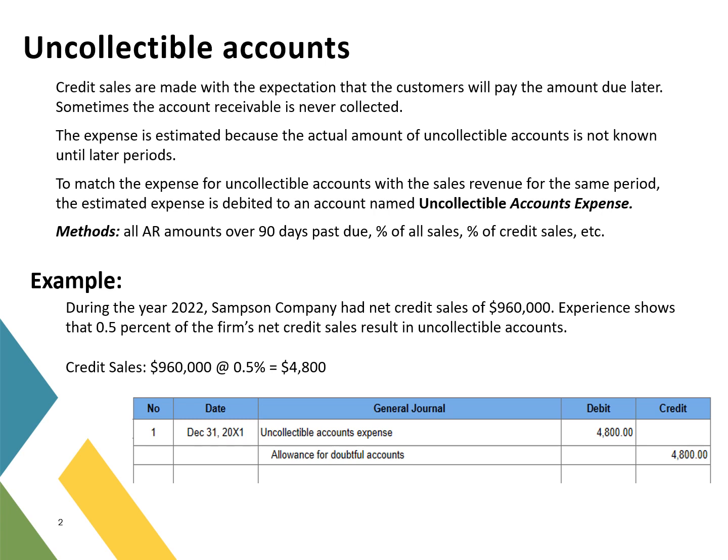Other companies base their uncollectible account expense on a percentage of sales or a percentage of credit sales. So it really depends on the company and their experience with their customers.